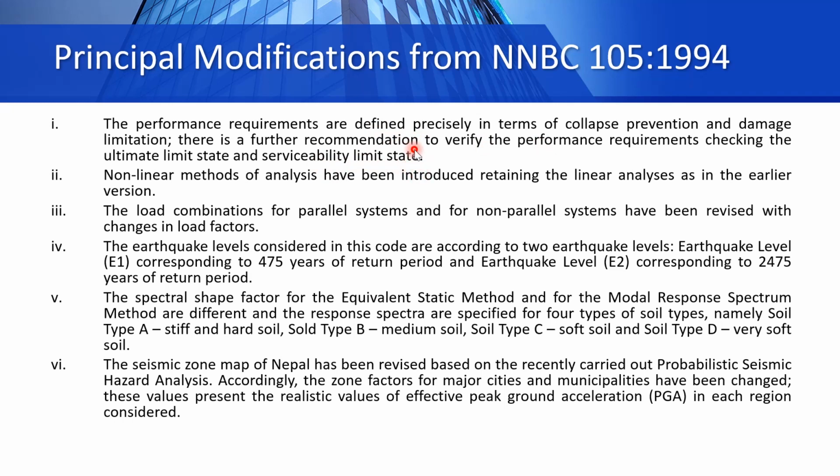And the second principle, which prohibits the total collapse of building, is related to the ultimate limit state. So the modifications in the present updated code precisely define the performance requirements in terms of both serviceability limit state and ultimate limit state.